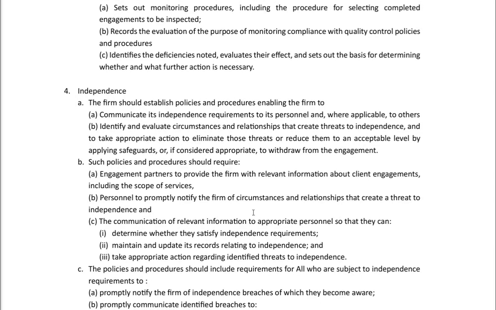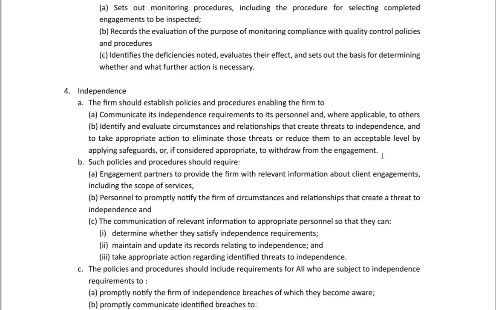Coming on to independence, the firm should establish policies and procedures enabling the firm to communicate its independence requirements to its personnel and, where applicable, to others. Identify and evaluate circumstances and relationships that create threats to independence and take appropriate action to eliminate those threats or reduce them to an acceptable level by applying safeguards or, if considered appropriate, to withdraw from the engagement.